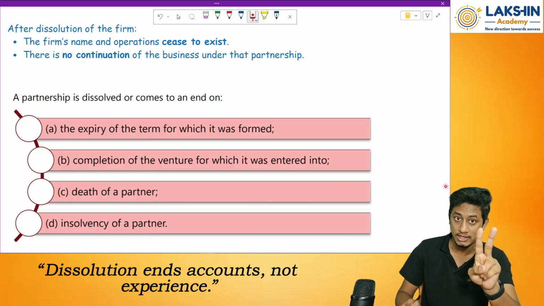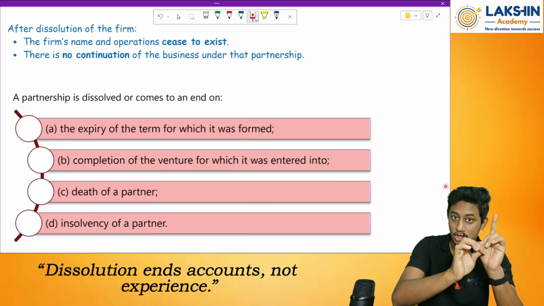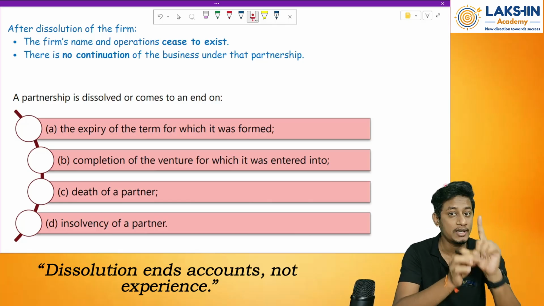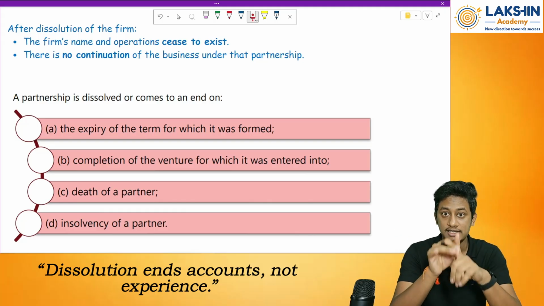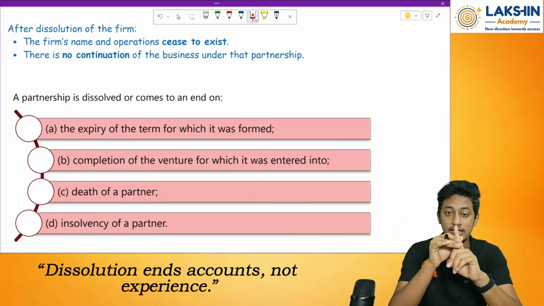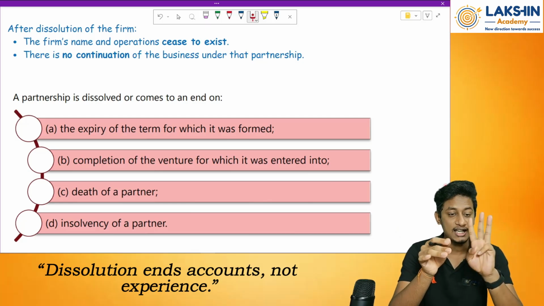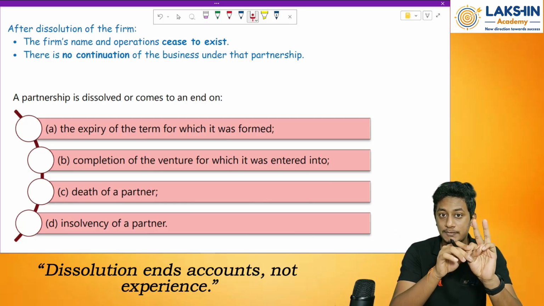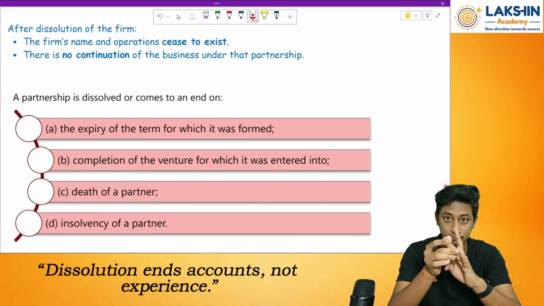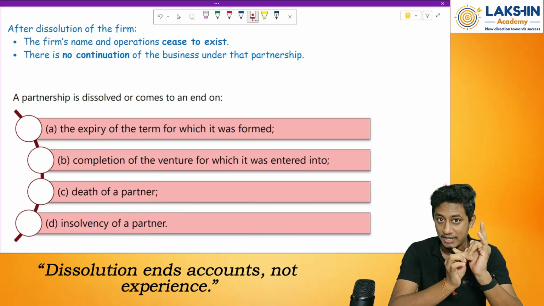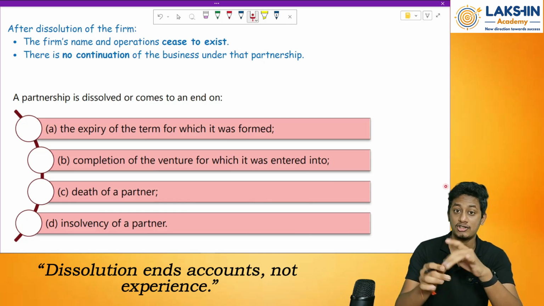Since there are two partners and one person has become insolvent, only one partner remains, and one partner cannot conduct a business as a partnership firm. So because of that, the partnership comes to an end or it is dissolved. But let us say there are three partners and only one person has been declared as insolvent by the courts. In that case, the two remaining partners can continue the partnership firm. It might not lead to a dissolution of the partnership firm, but it might lead to a dissolution of partnership.